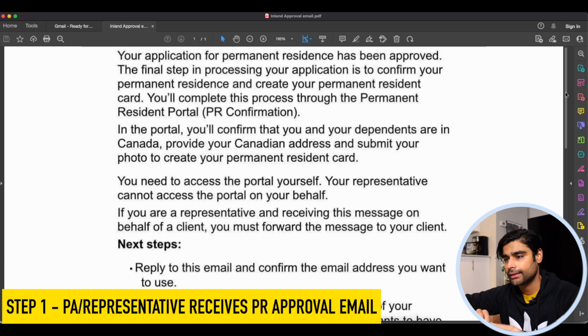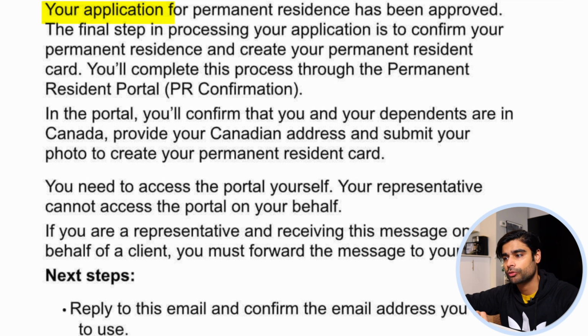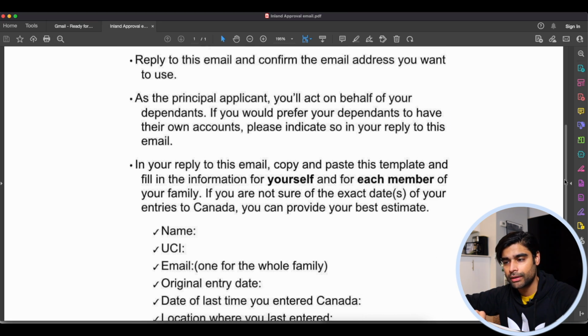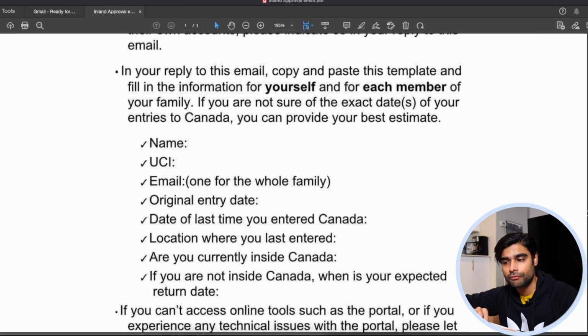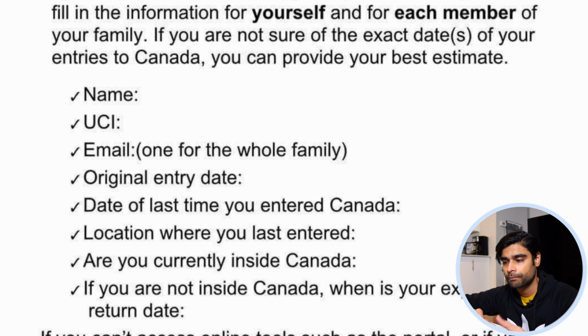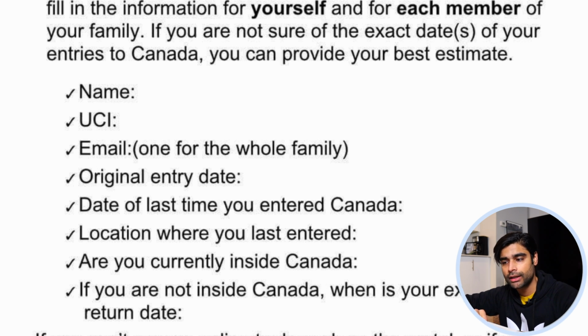It's going to look something like this. As it says here, your application for permanent residence has been approved. The final step in processing your application is to confirm your permanent residence. You'll complete this process through the permanent resident online portal. So if you scroll down in this email, there is a list of items here which basically they're requesting information for. So as you can see, name, UCI, email, entry date, are you currently inside Canada? If not, when is your expected return date?